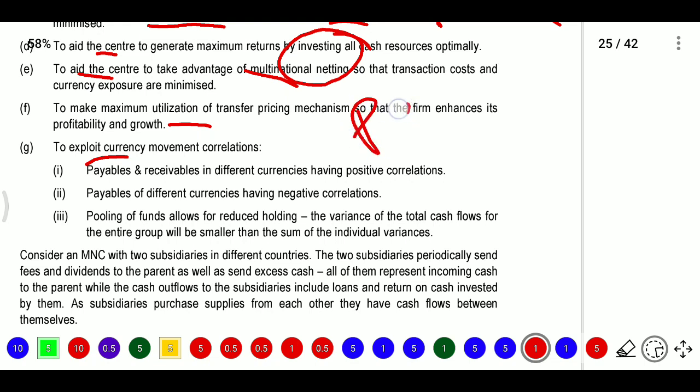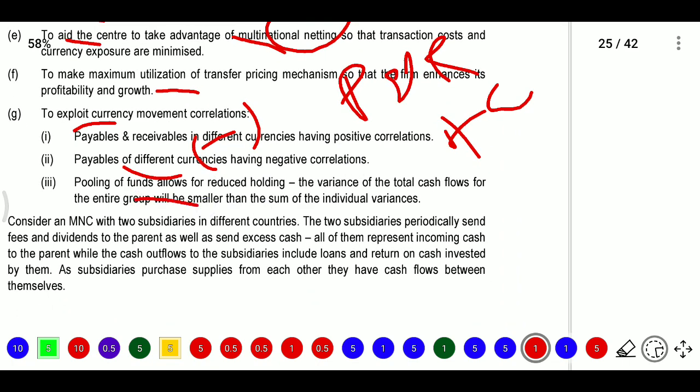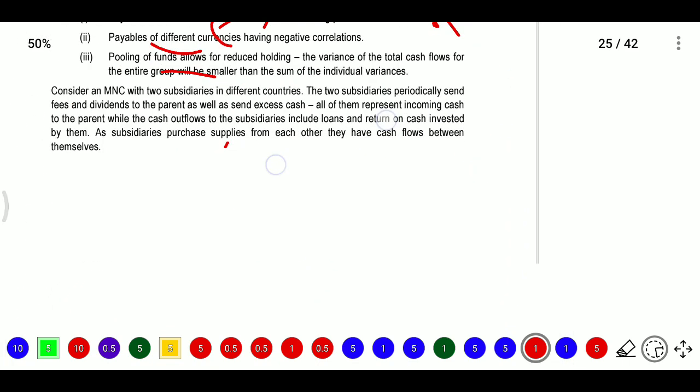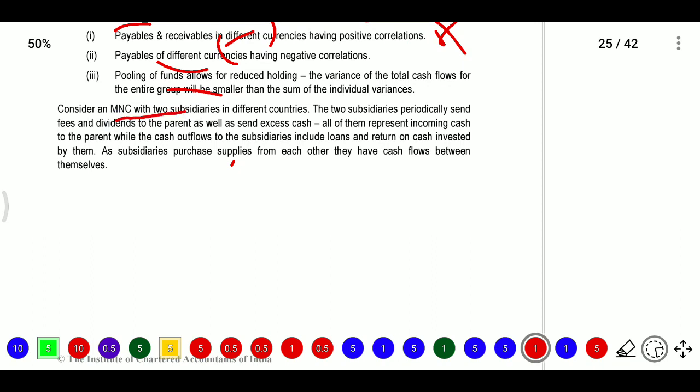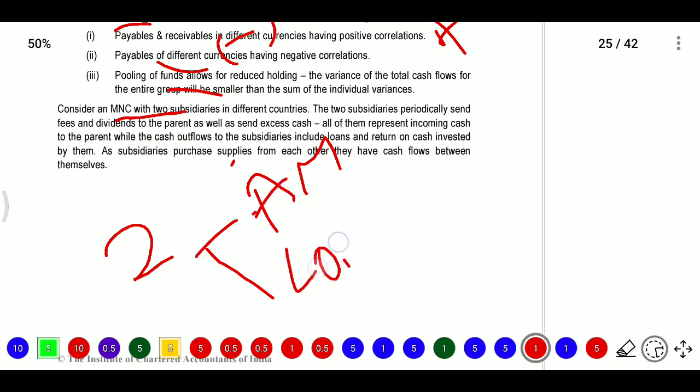So what are the payables and what are the receivables in different currencies having positive correlations? What are the payables in different currencies which have negative correlations? We will see pooling of funds, and reduced holding we will consider. For example, if you have an MNC with two subsidiaries in different countries, one in America and one in London, the two subsidiaries periodically send fees and dividends.